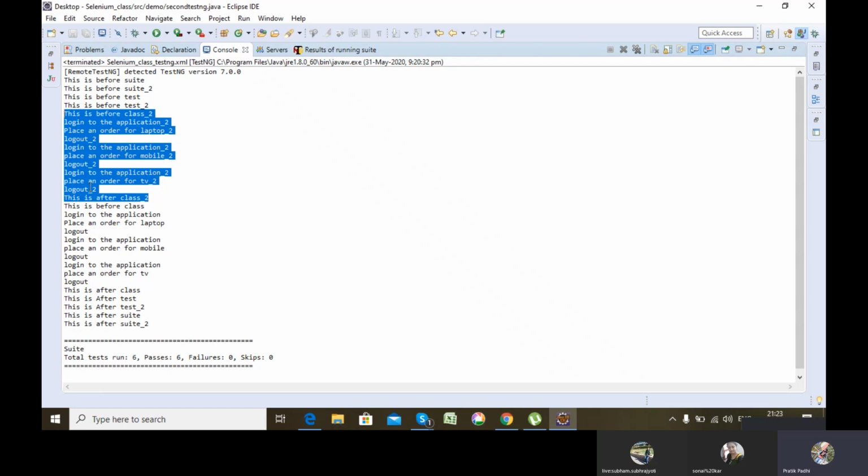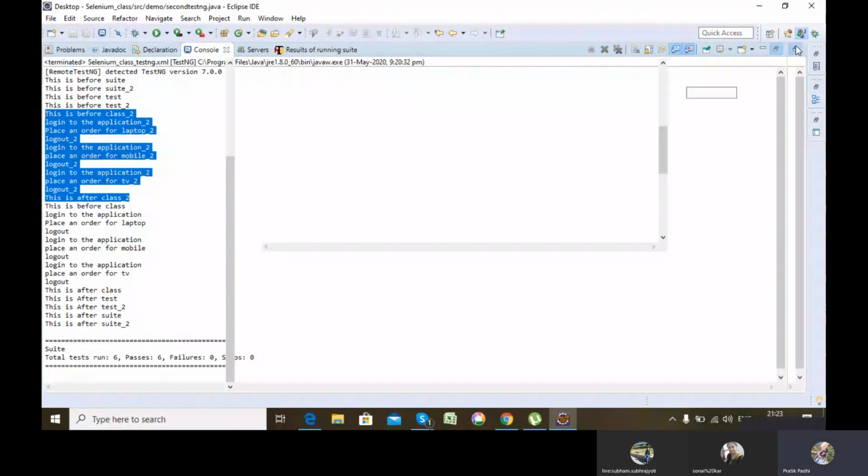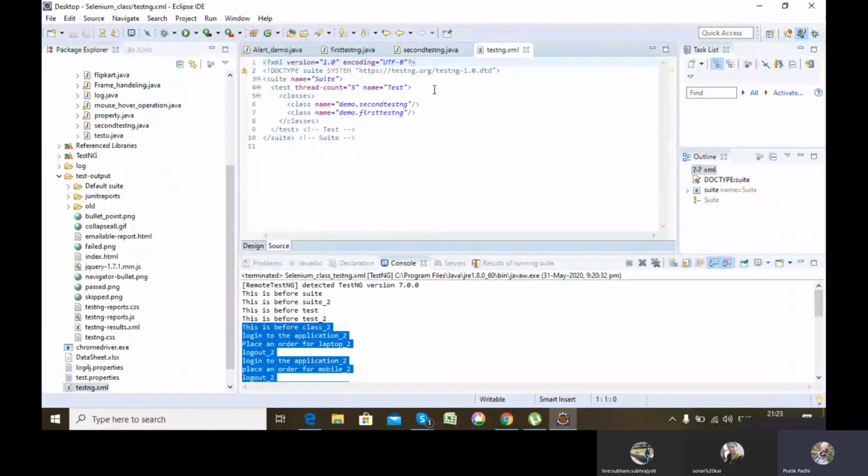In this, the second class ran first. Why is my second class getting executed first? Because in my testng.xml I have put the information of the second class first. If I put this tag above this one, then my first class would get executed first, but my second test is present first, so it is getting executed first. Okay, now let's go to the output.